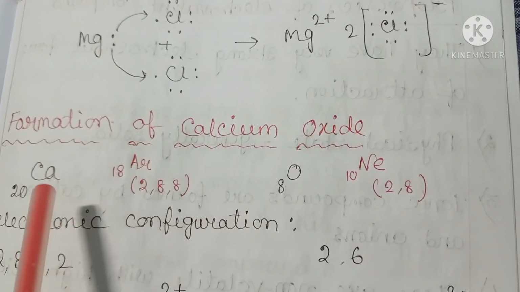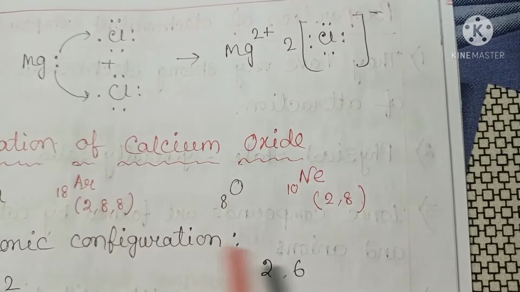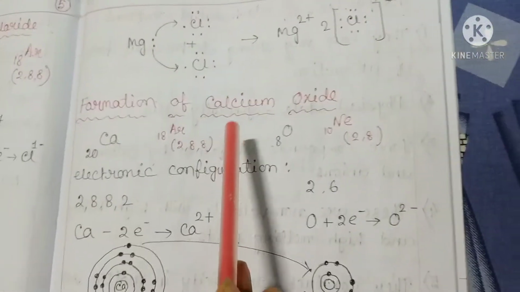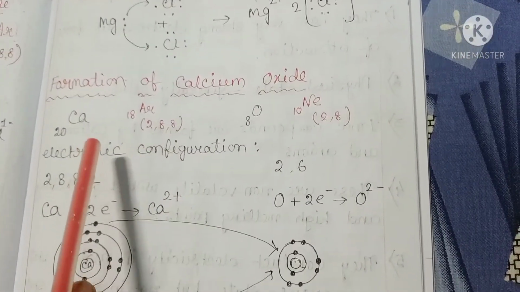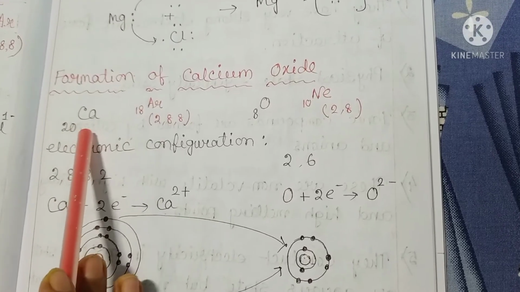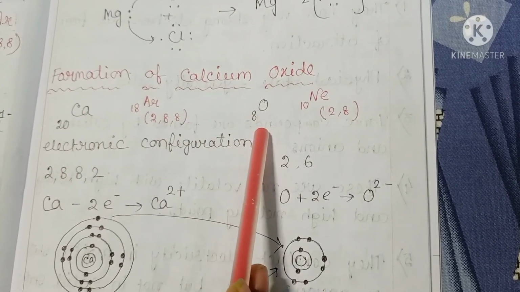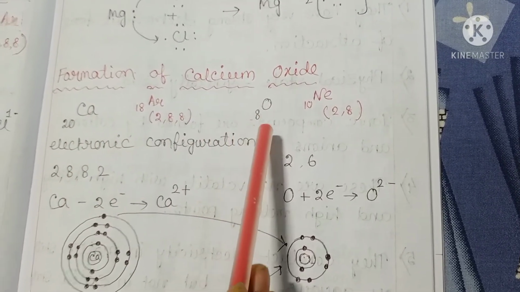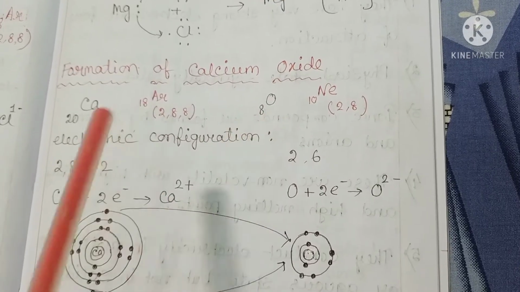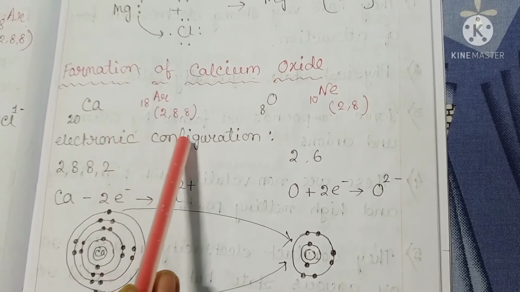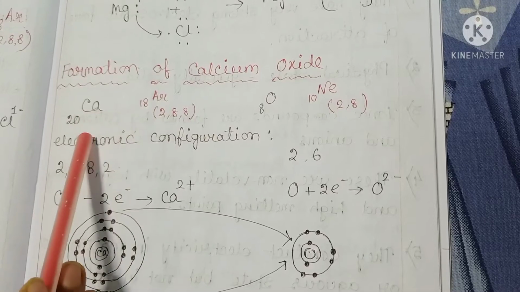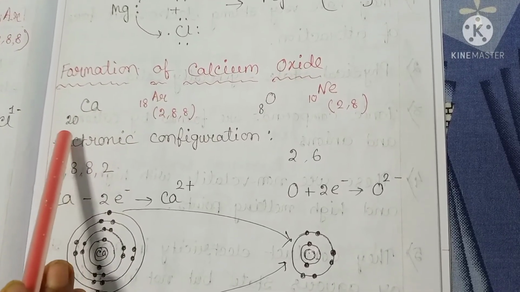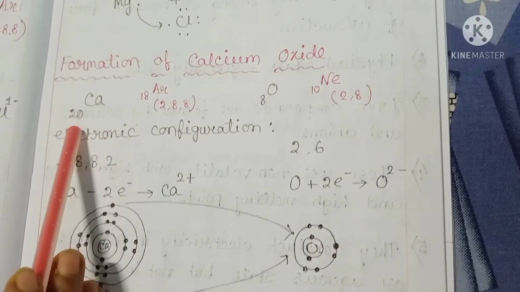Now another example, formation of calcium oxide. Calcium atom and oxygen atom are electrically neutral and may or may not exist independently. The atomic number of calcium is 20.